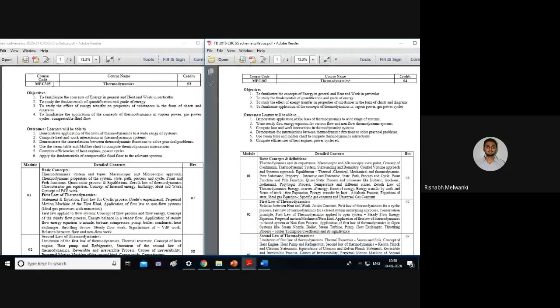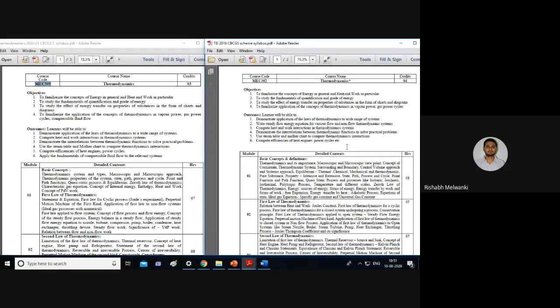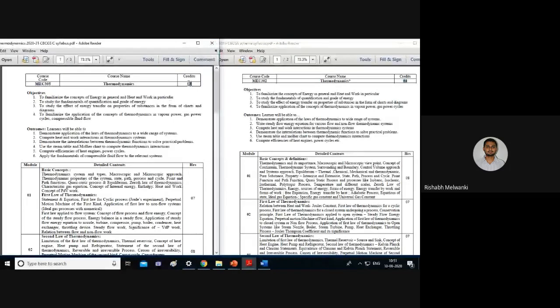The new syllabus scheme has the MEC course code. Course means a subject, and program means mechanical engineering is a program. MEC 305 is the new course code, and here you can see the old credits. This right side is the old syllabus. Old credit was 4, and now it has been reduced to 3.